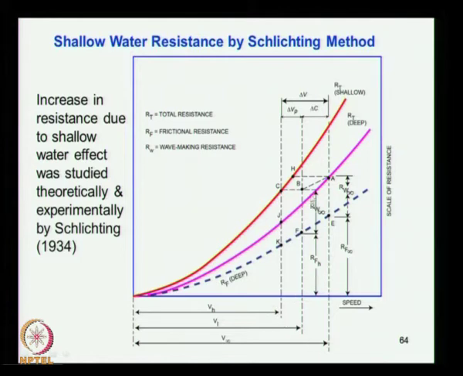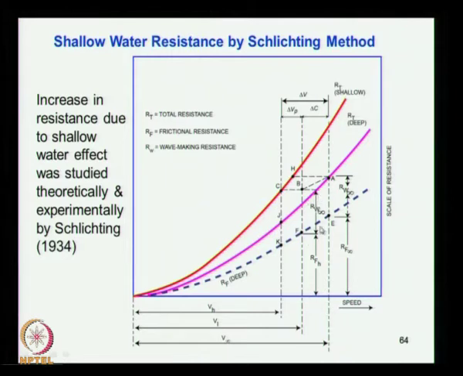So what do you do? You estimate delta C. If you can estimate delta C, you can find this point and then the frictional resistance there, and to it you assume the same wave making resistance at this speed and also at this speed.